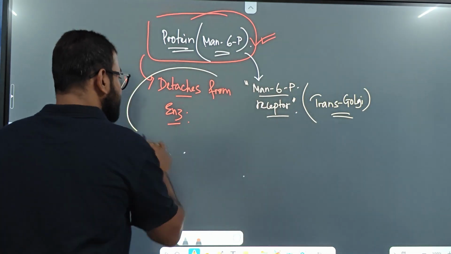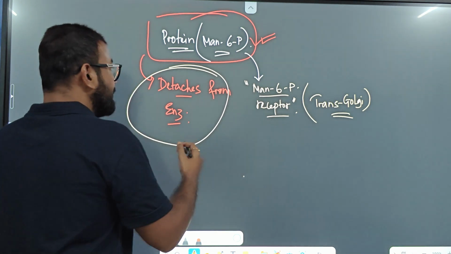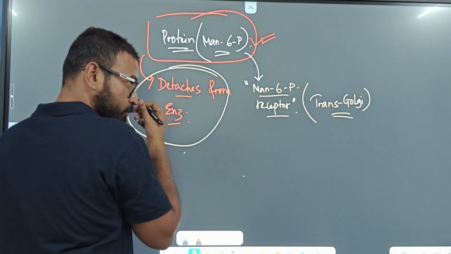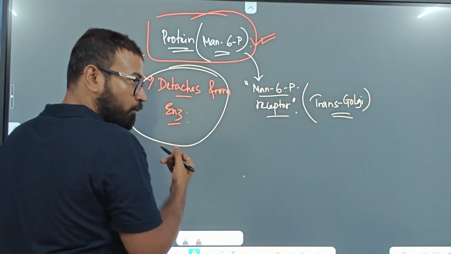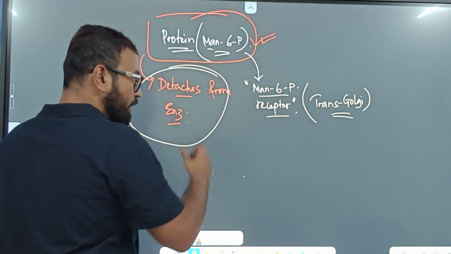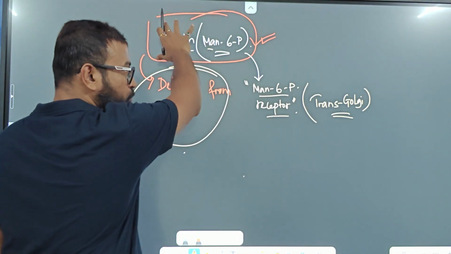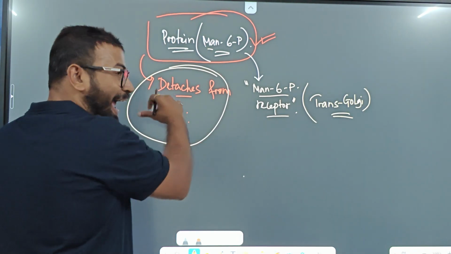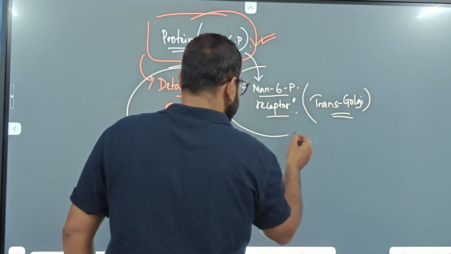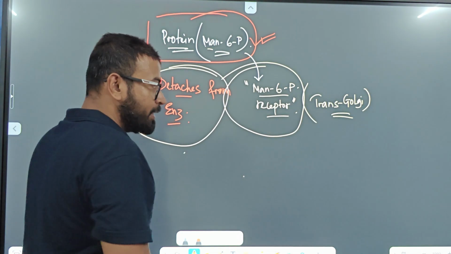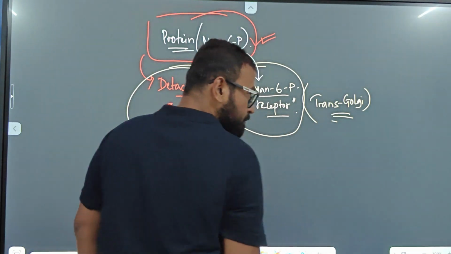What is the purpose of the phosphate added to the mannose? So that this protein that is supposed to be transmitted to the lysosome can bind with the mannose 6-phosphate receptor, which is localized to Golgi.